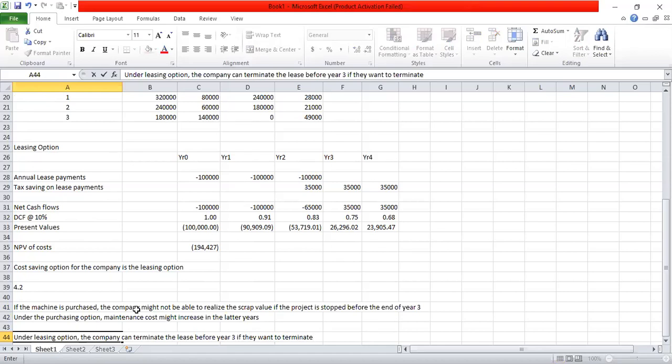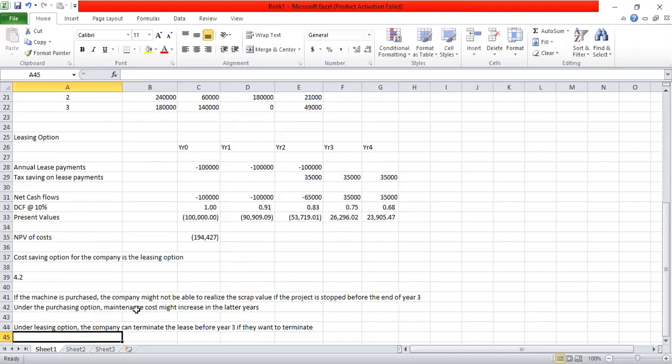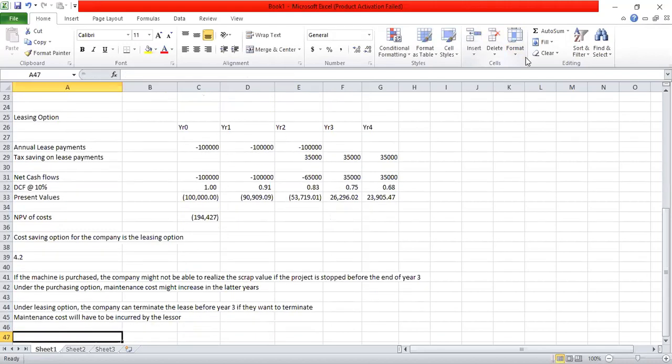Since you are not purchasing the machine, since you are leasing it, if you want to terminate the project before the end of the 3rd year, you can terminate it without any compensation being paid to the lessor. Maintenance cost under the leasing option will have to be incurred by the lessor, not by the company. So that is another advantage in the leasing option.